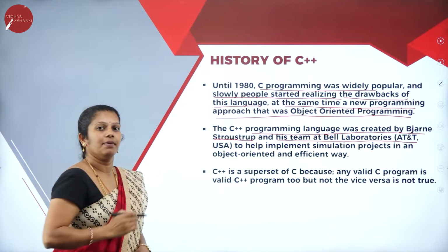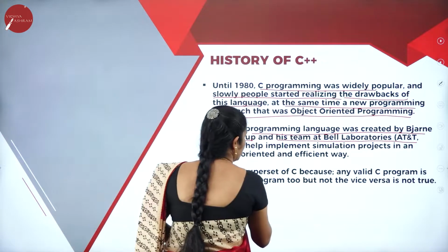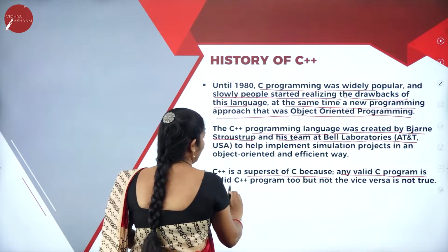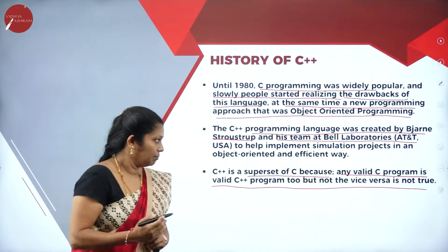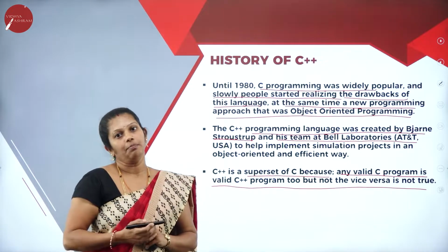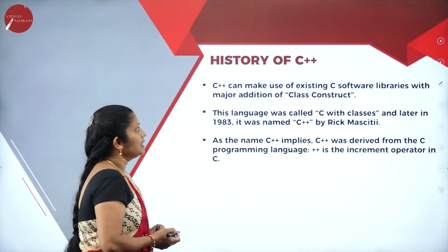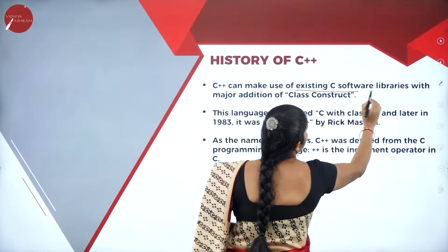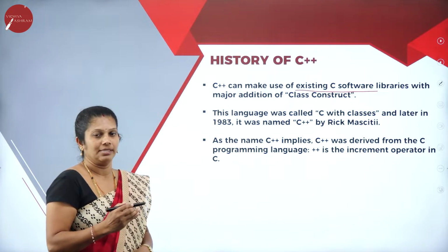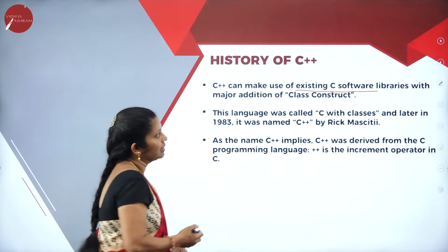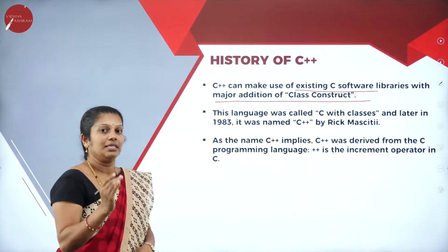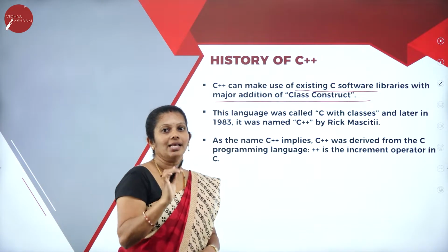They developed this C++ concept, and C++ is a superset of C, because any valid C program is a valid C++ program, but not vice versa. It's an advanced version of the C programming concept. With that, C++ can make use of existing C software libraries. Whatever library functions we have in C are also considered in C++, with the major addition of class constructs. The major advantage in C++ is that we are using the class concept.